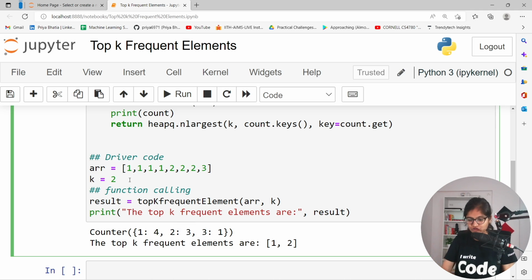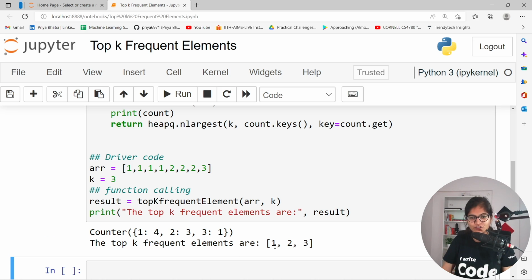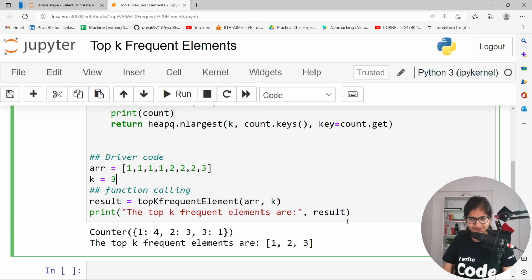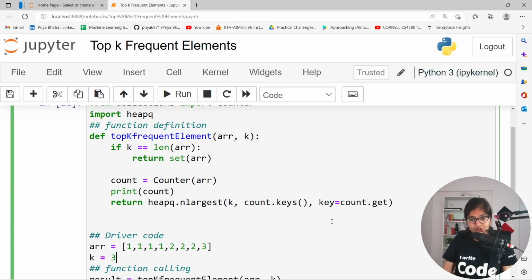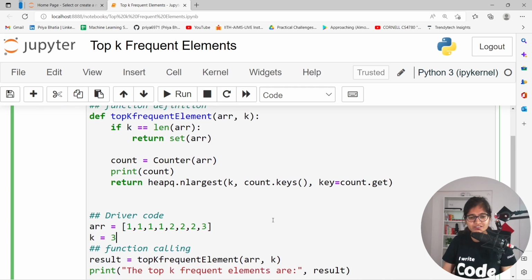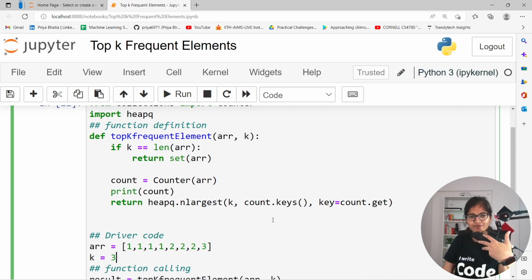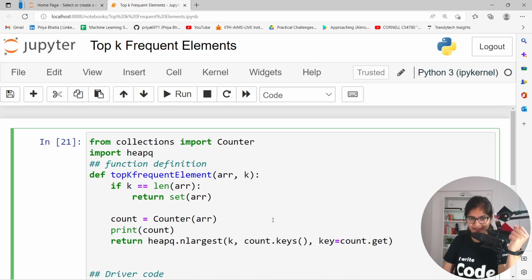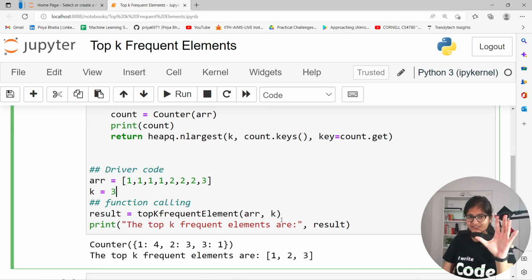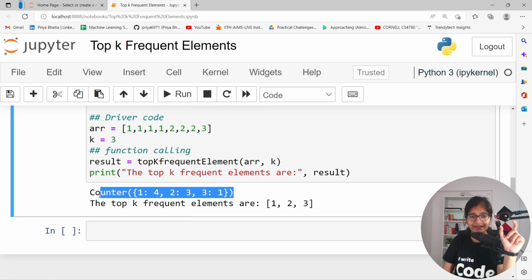If suppose I change it to 3, let's see what will happen. Now you will get the values 1, 2 and 3. Correct? That is something I wanted to show you. So this is the simple method to find the topmost k frequent elements. The logic is very simple. The one thing I did mistakenly is that we have to use the add, and that's why at that point of time we were not getting some output.